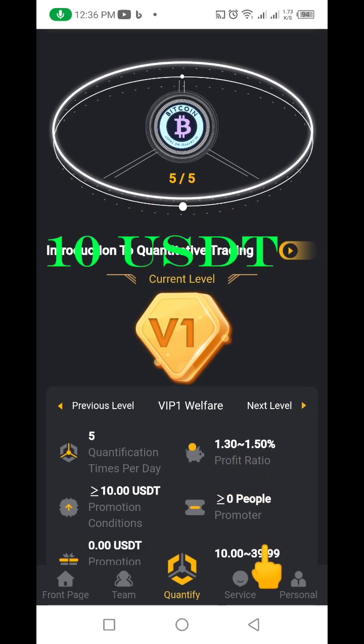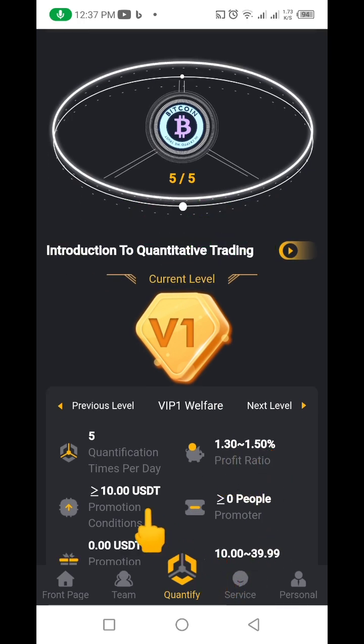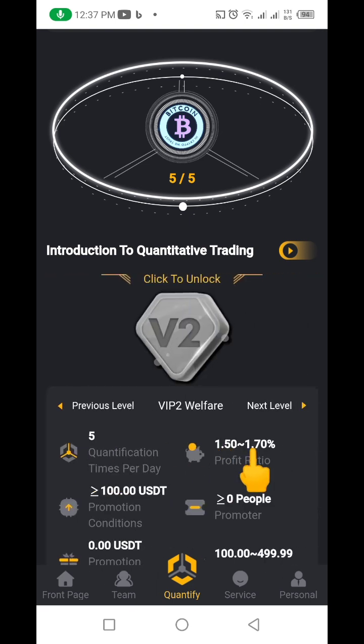And if you come down here, you can see my $10 here. You can see my 10 USDT that I put into here. But if you want to go further, you can just go like this. You click on this next here, then it takes you to the second one, the V2. This one is $100. You can start this one with $100.